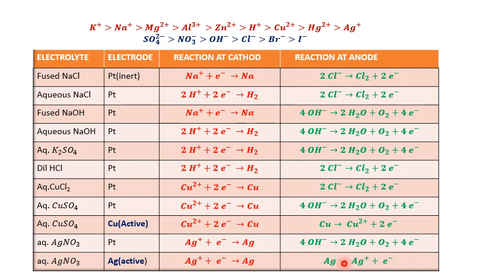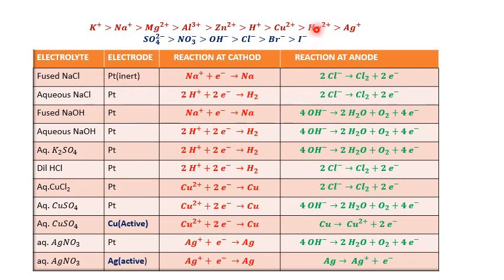This is the data given to you. Try to understand the data, try to understand the table. Don't get confused. This table is purely based on this order.